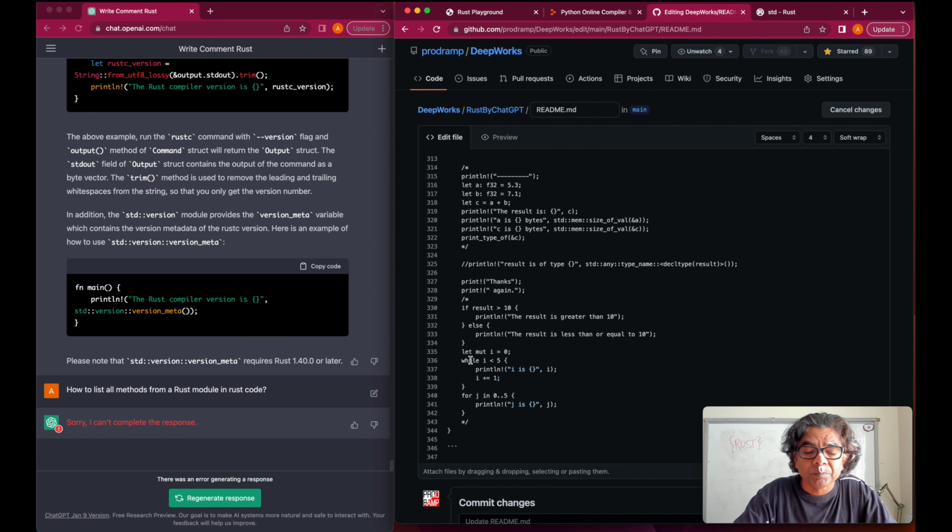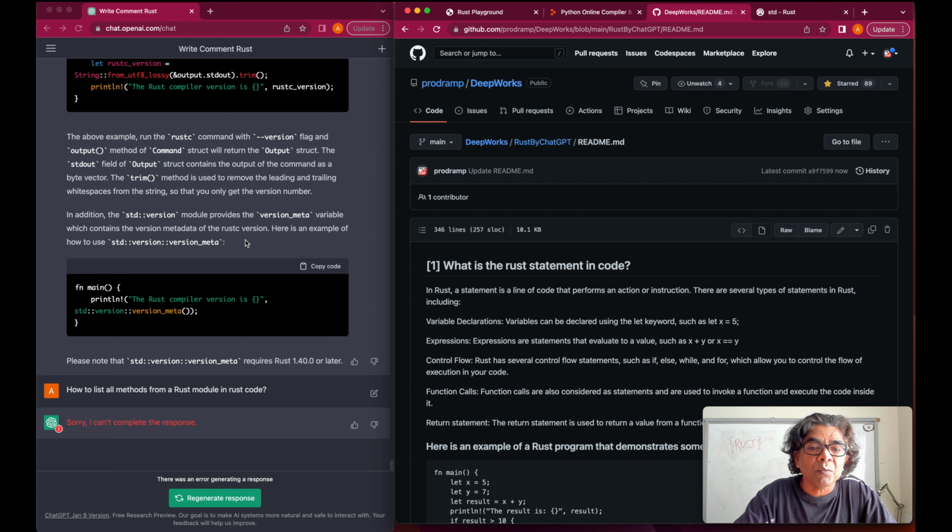Okay, so that's where I would say that this is our chapter number 1, where we just wanted to understand how to use ChatGPT to learn Rust when I have never written a single line of code.